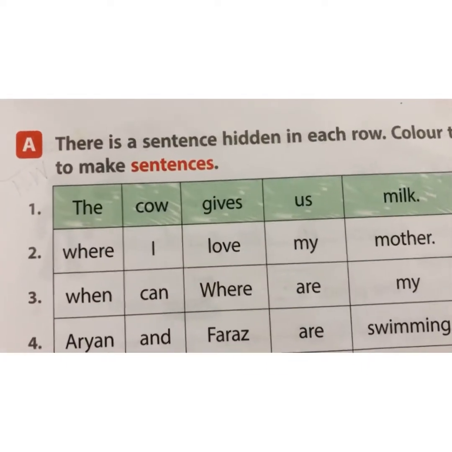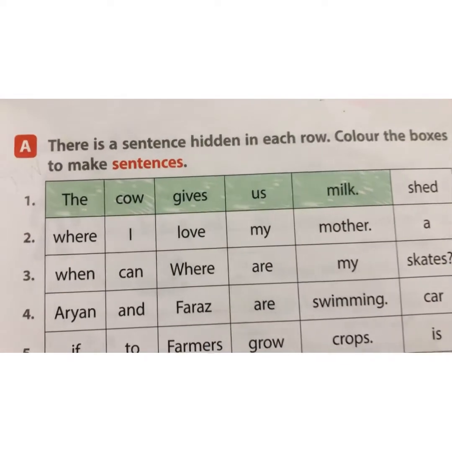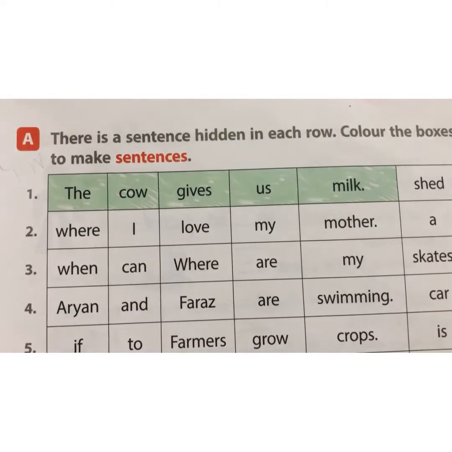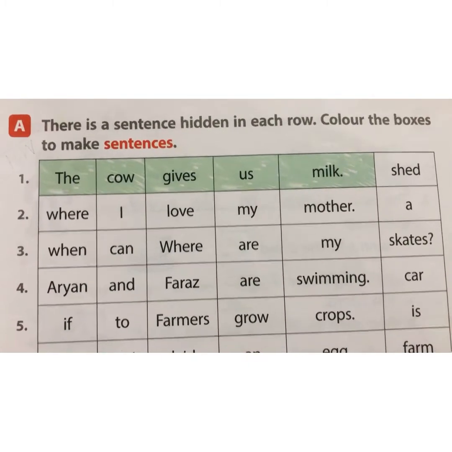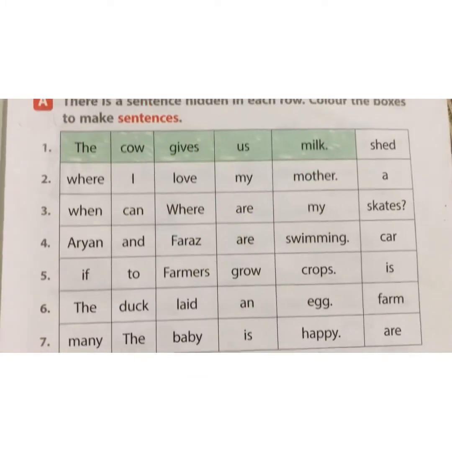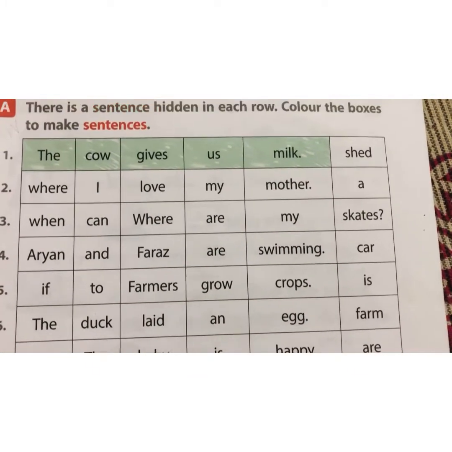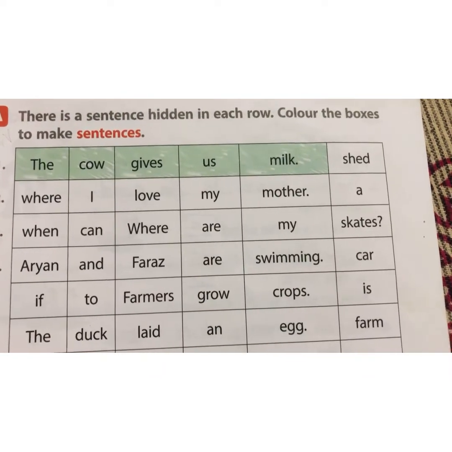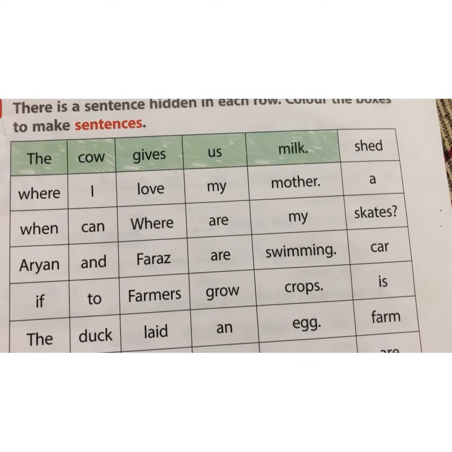So the first question is, there is a sentence hidden in each row. Color the boxes to make sentences. In this question, there is a sentence hidden in each row. There are rows given in this question. In each row, there is a sentence. So how will you make a sentence?